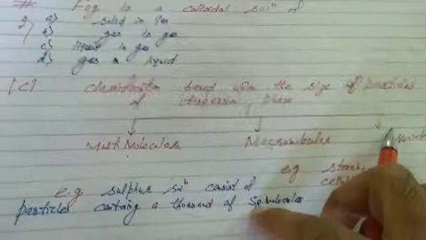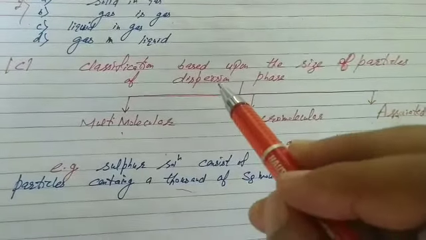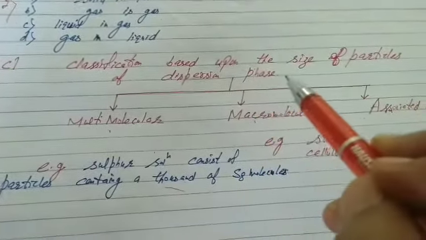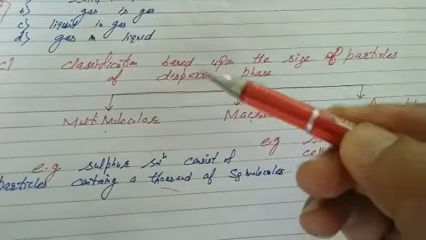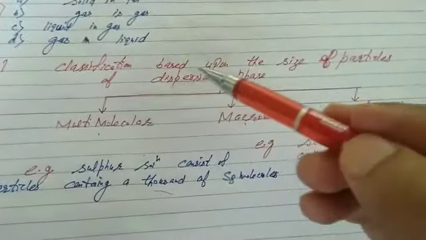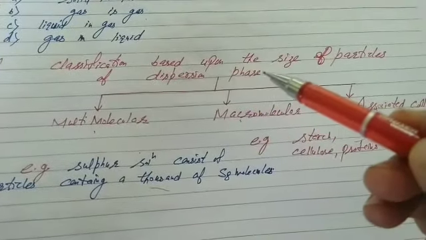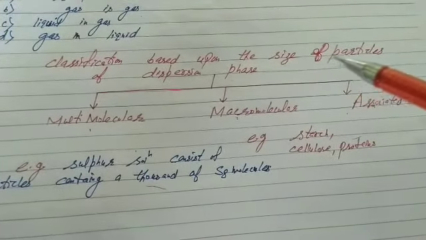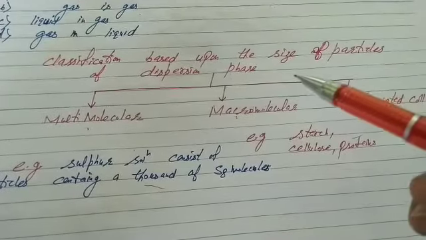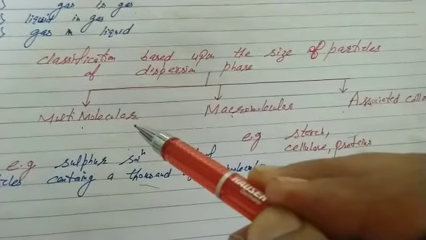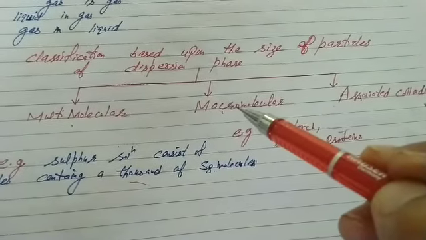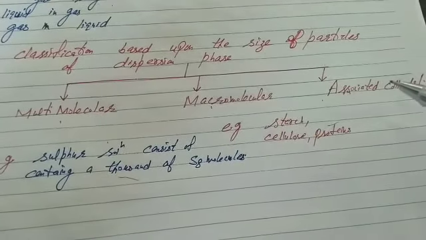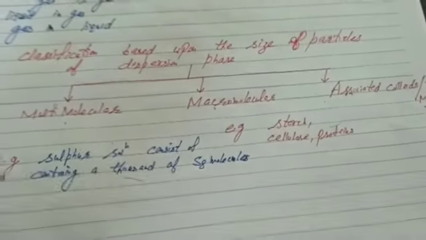After this, the third way of classification, that is the last way. There are three ways of classification of colloids. First, nature of affinity between dispersion phase and dispersion medium. Second, physical state. And third, size of the particles of dispersion phase. On the basis of the size of the particles of dispersion phase, they are classified in three types: multimolecular colloids, macromolecular colloids and associated colloids or micelles.